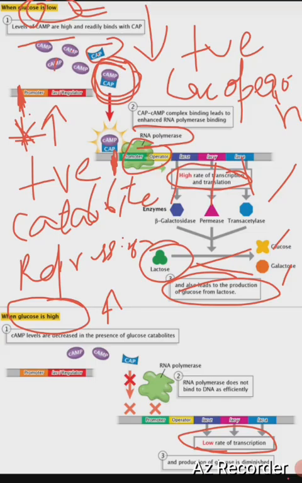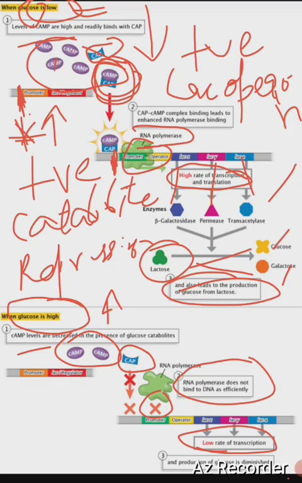Now the vice versa, when the glucose levels are high, what will happen? Cyclic AMP levels are decreased in the presence of glucose catabolites. So when the cyclic AMP levels are very low, see here there are only 2 cyclic AMP. Here there are more cyclic AMP. So when cyclic AMP is low, it will not be able to bind to the CAP, which ultimately means the binding complex doesn't form. So RNA pol will not bind to the promoter. RNA polymerase does not bind to DNA as efficiently, which ultimately leads to a low level of transcription and the production of enzymes is diminished.